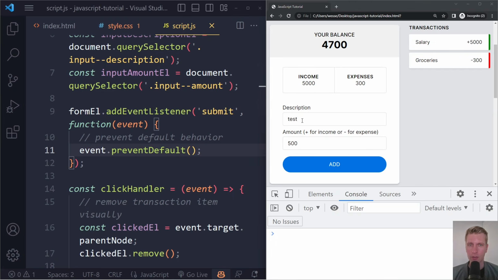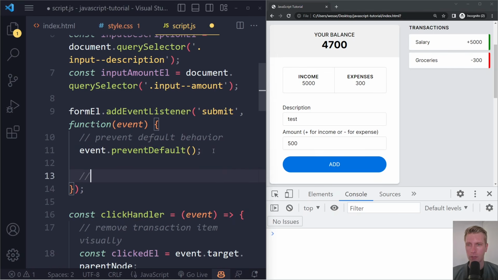All right, so now what we want, of course, is we need to get these values, and then create an li element out of them and insert that here. But first we need to get these values. So we can say get input values.